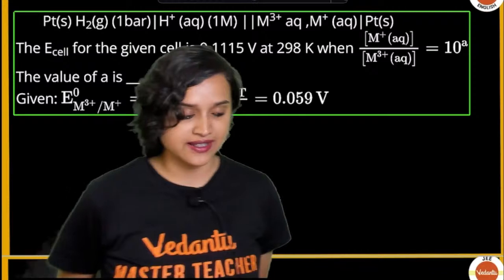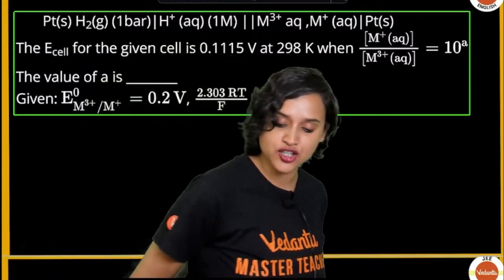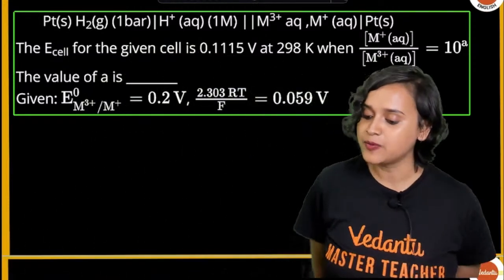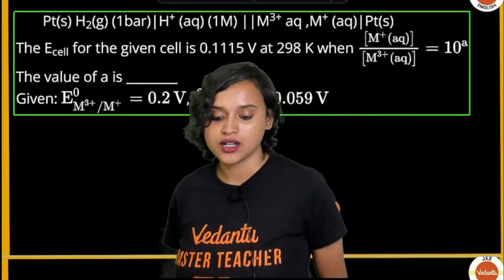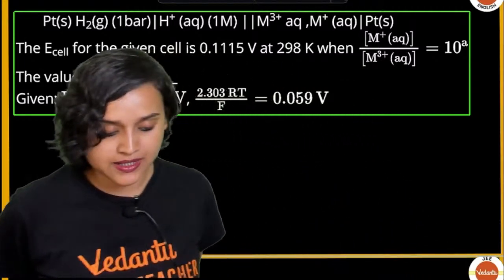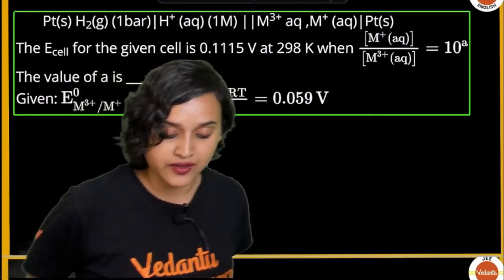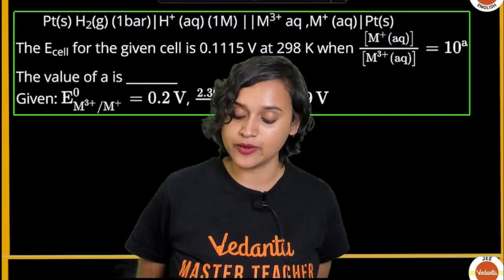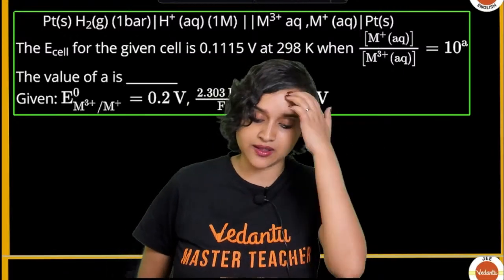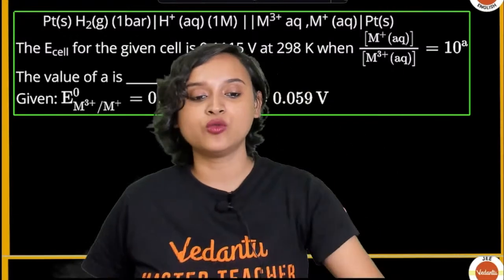Chalo, next question. Here we have Pt, H2 gaseous at 1 bar, H plus aqueous 1 molar, then salt bridge, M3 plus, M plus, Pt. The E cell for the given cell is 0.1115 V at 298 Kelvin when M plus aqueous divided by M3 plus is equal to 10 to the power A. What is the value of A?